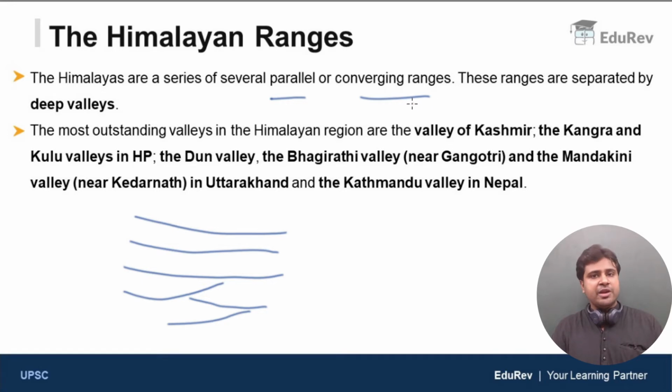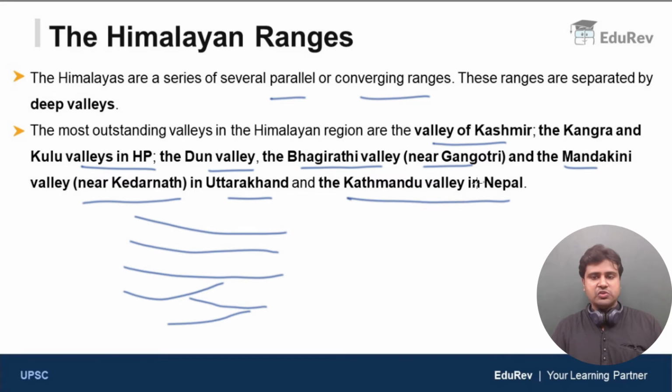Now, these ranges are separated by deep valleys. The most outstanding valleys, that means very large and significant valleys in the Himalayan region, are the Valley of Kashmir, which we are going to discuss, the Kangra and Kulu valleys in Himachal Pradesh, very famous tourist spots, and in Uttarakhand, the Doon Valley, the Bhagirathi Valley near Gangotri, and the Mandakini Valley near Kedarnath, and the Kathmandu Valley in Nepal. So these are the most important and significant valleys.